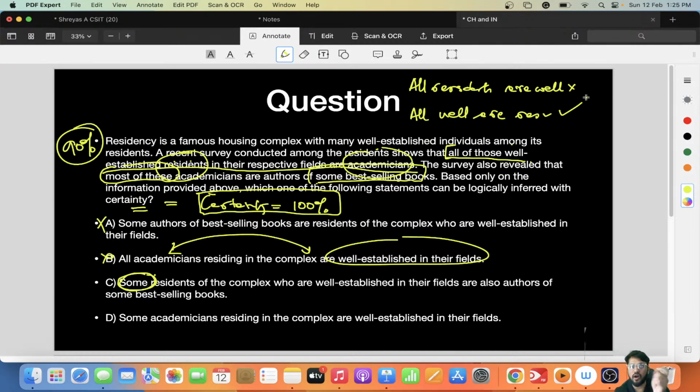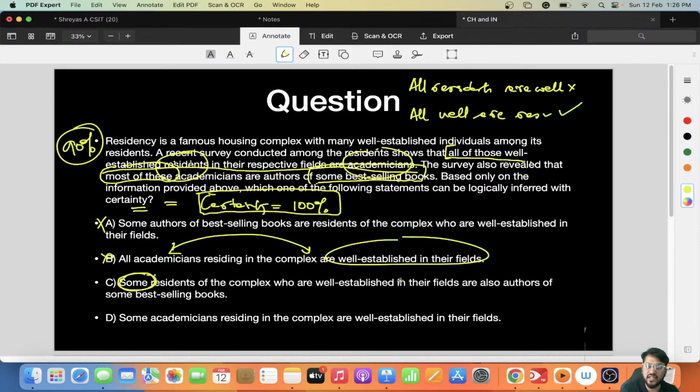What is written in the question? All of the well-established residents is written. All residents are well-established is not written. Are you understanding the point? What did I say residents are earlier? It will be mother, father, child. So among them, the father will be working somewhere or the mother will be working somewhere, but the child is still a student. Understood? What does well established mean? They have work. So all of those well-established residents will be right. All residents are not well established. All the well-established residents, who already have work.